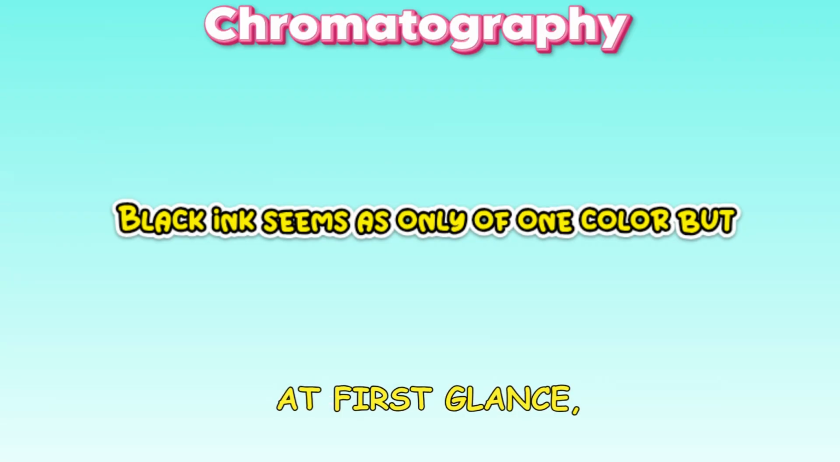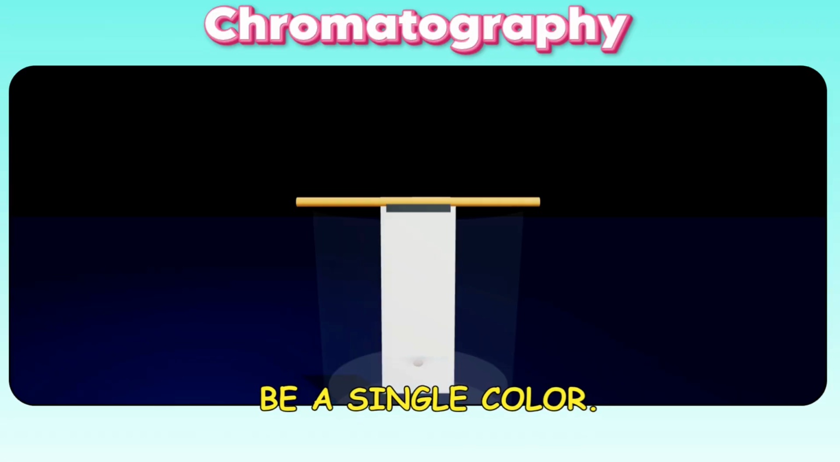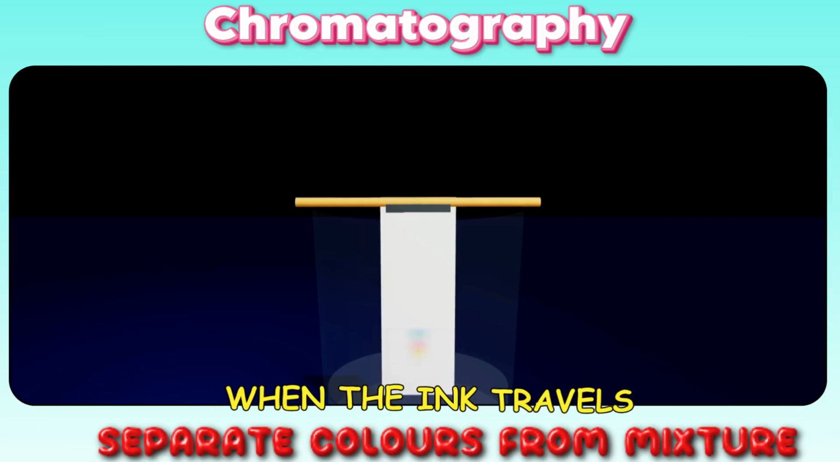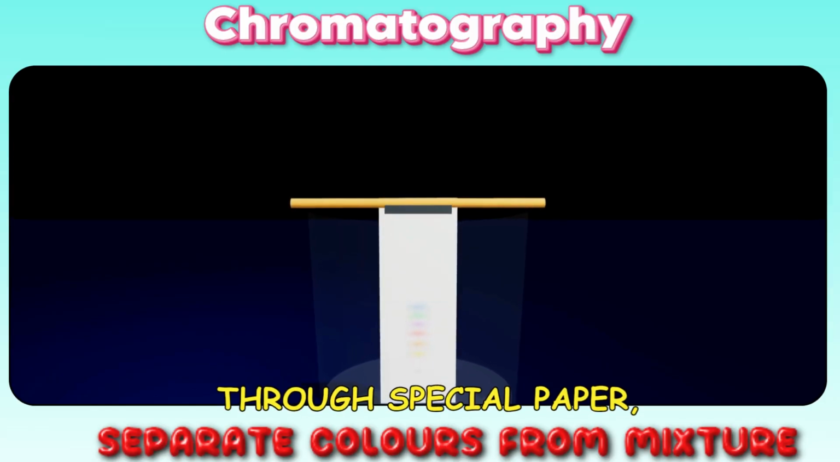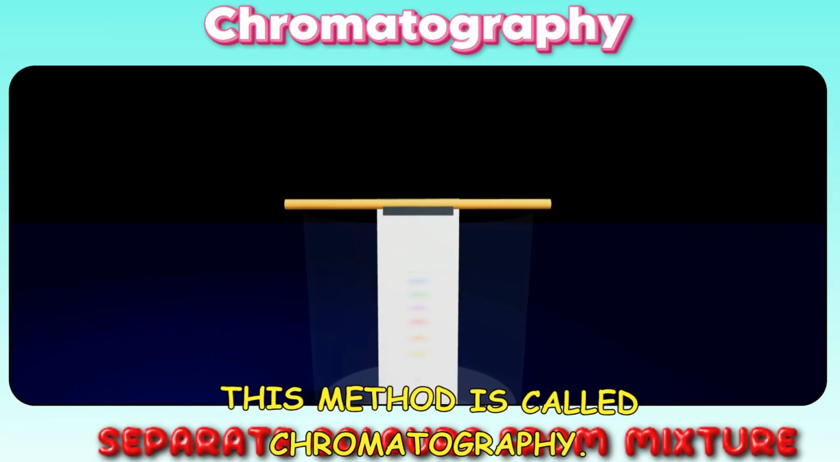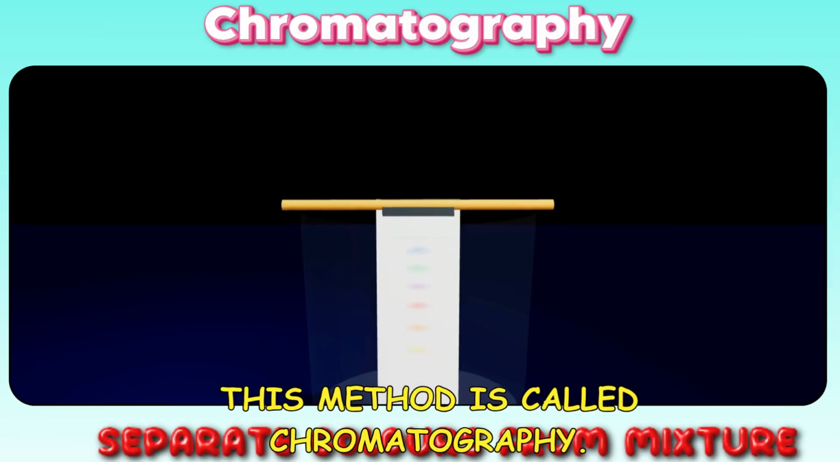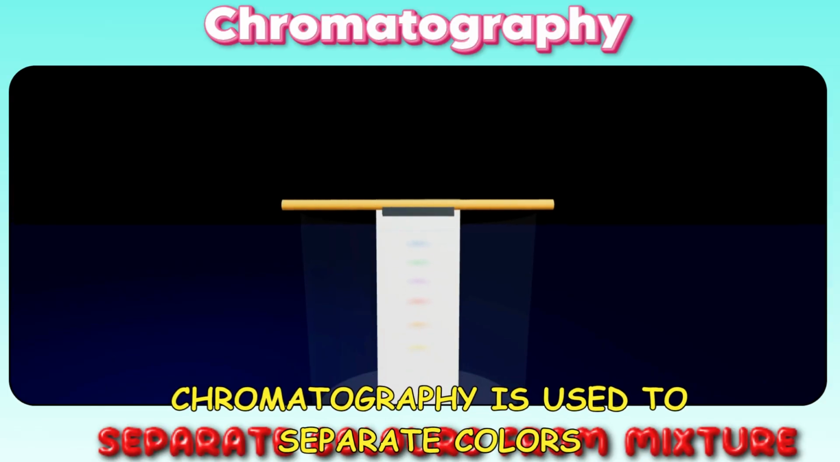At first glance, black ink appears to be a single color. But is it really? When the ink travels through special paper, different colors separate. This method is called chromatography. Chromatography is used to separate colors present in dyes and inks.